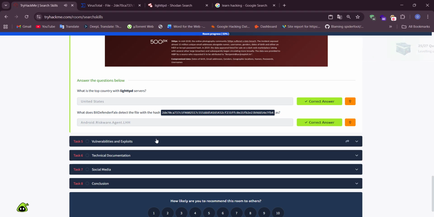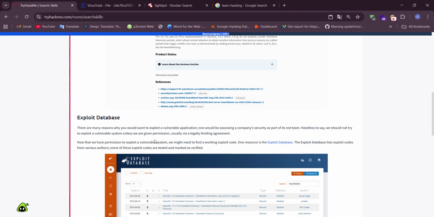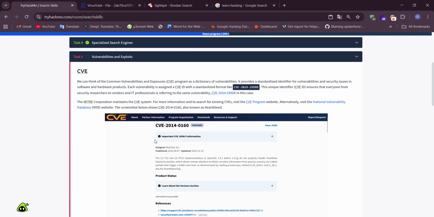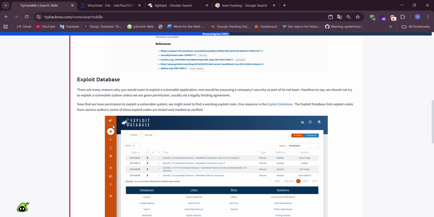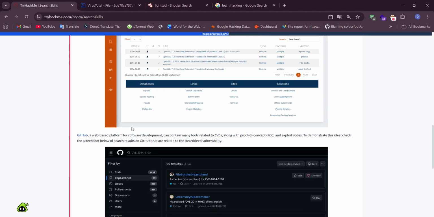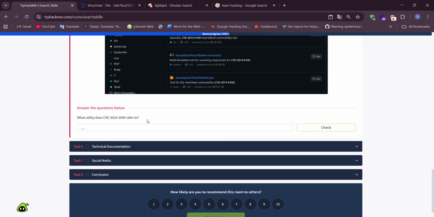Vulnerabilities and exploits. CVE, Exploit Database. Yes, CVE is used to explain vulnerabilities in some sites or other things in the history. Exploit Database is used to find vulnerabilities in the sites with Google searching. Also, GitHub is used for these reasons and other things.